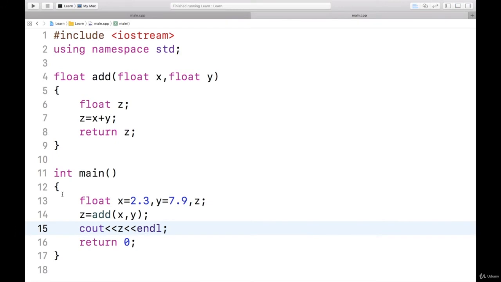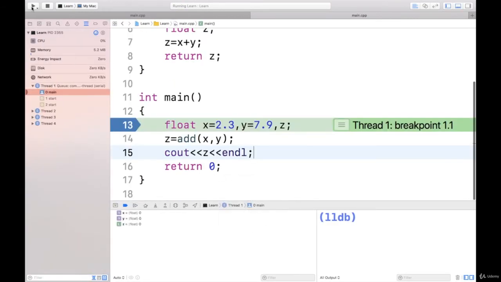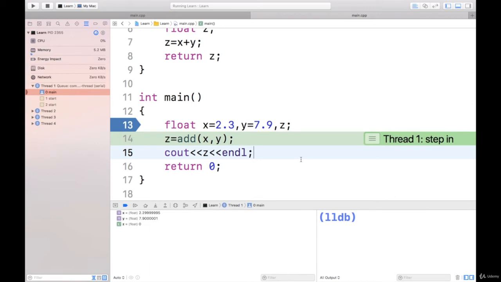Now let me debug and show you. I'll put a breakpoint here and I will run the program. See, it is on the declaration statement because I have put a breakpoint here. Now if I press F7, then it will go to the next line, that is add. And you can see here inside the watch window the value of x is what I have given, and y is 7.9. It's some value near what I have given. So it's not exactly the same value.